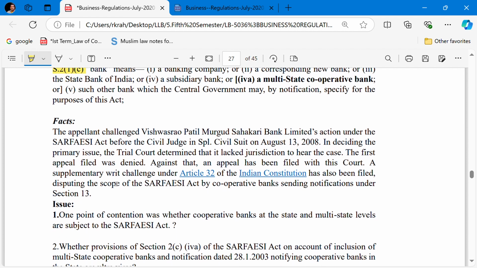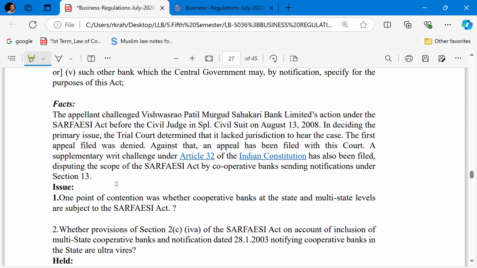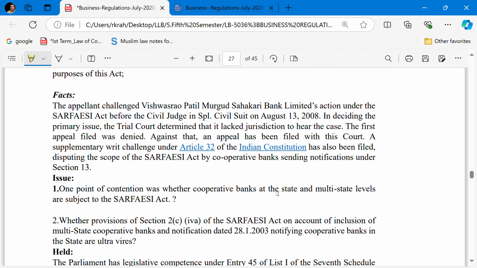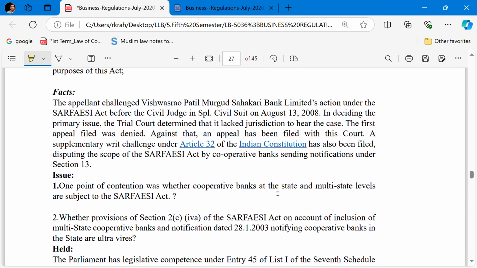So, the issue was whether the provision of Section 2(c)(4)(a) of the SARFAESI Act, on account of the inclusion of the multi-state cooperative banks, and the notification dated 28 January 2003 notifying the cooperative banks, are ultra vires.